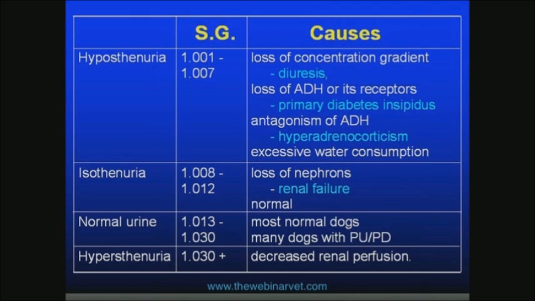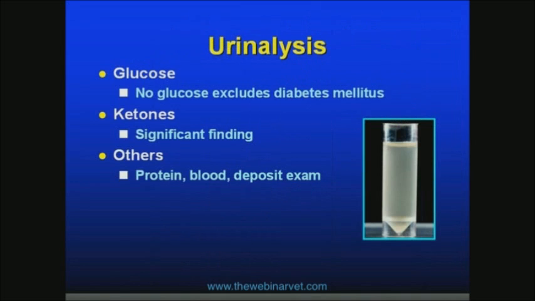And obviously in dogs that are on IV fluids or having excess water consumption or diuretics, we can often expect a very low USG as well. So I think all we can say from this point is it's very unlikely, again, we take this from her history too, that she has a degree of renal failure. On the urine-specific analysis, as we said, there was no glucose, which helps us exclude diabetes mellitus from our list of PUPD causes. Ketones were unremarkable, but obviously in any patient they can be a significant finding. And in Cara's case, there was no protein, blood, and sediment examination was